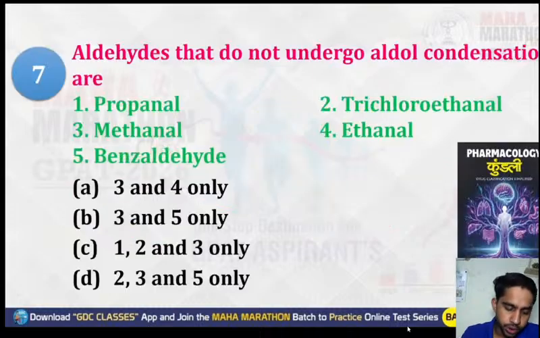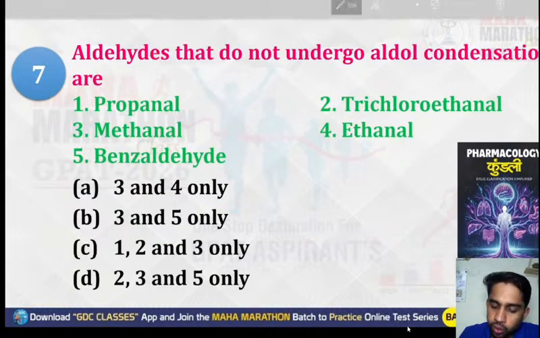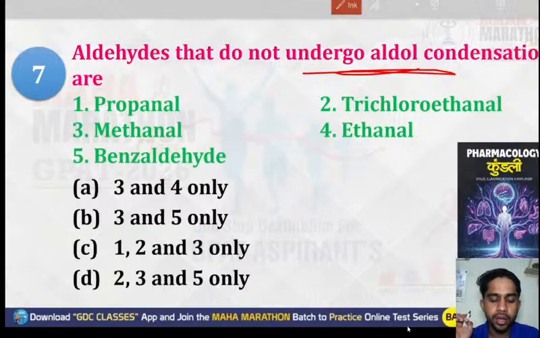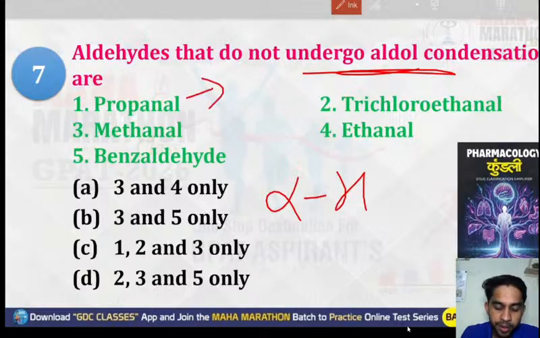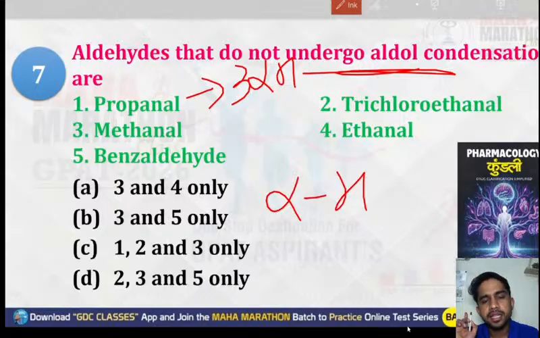Now, next question. Aldehydes that do not go under the aldol condensation. What is the reason? In order to get the aldol condensation, what have we understood? There should be alpha hydrogen. If no alpha hydrogen, it means no aldol condensation. So the first one is propanal. For propanal, there are 3 alpha hydrogens.